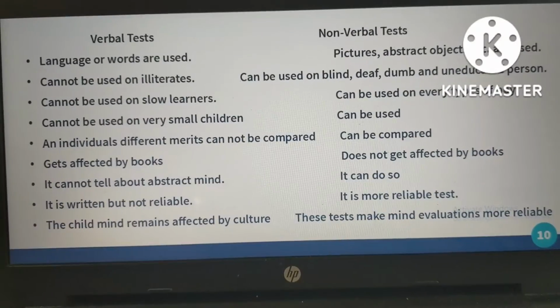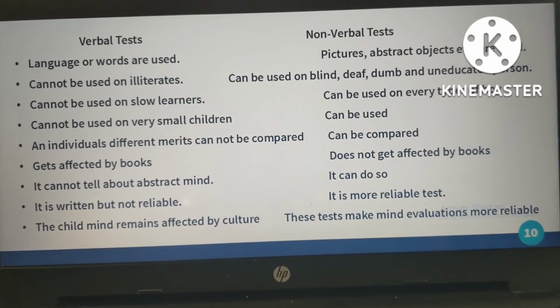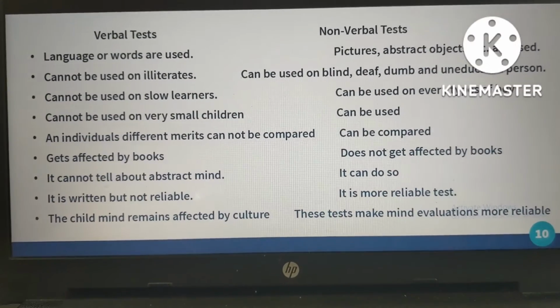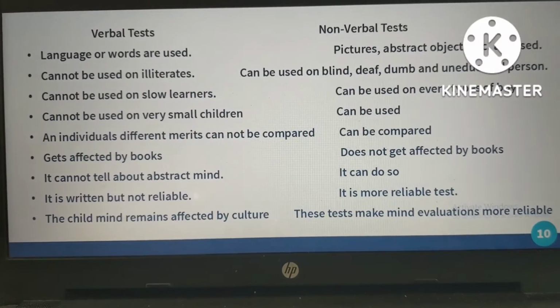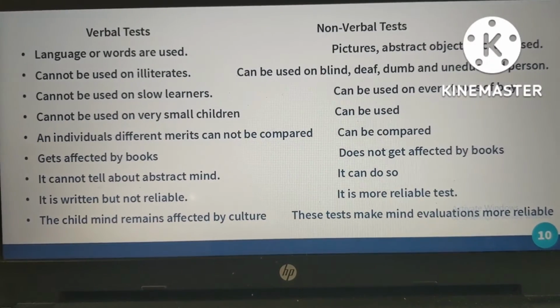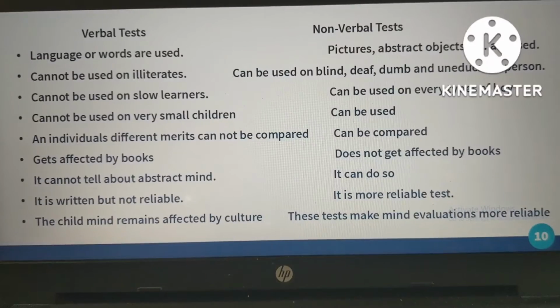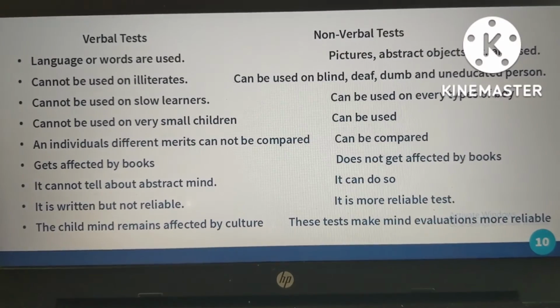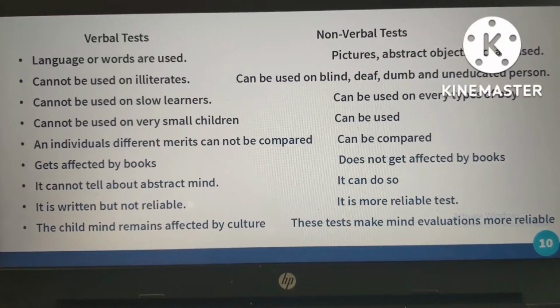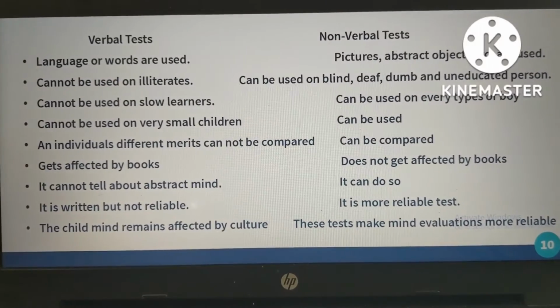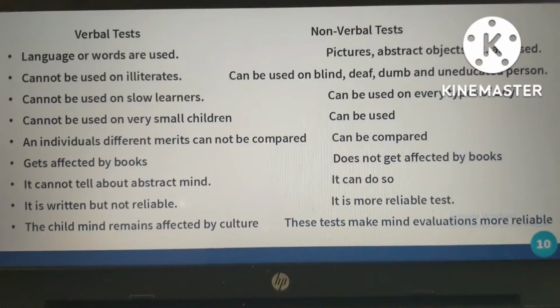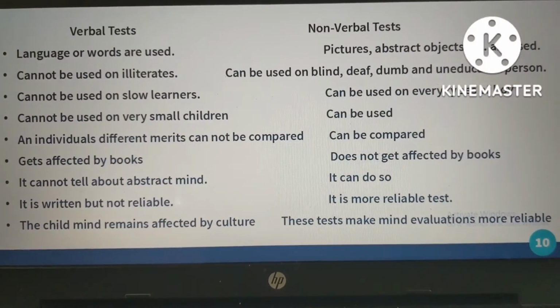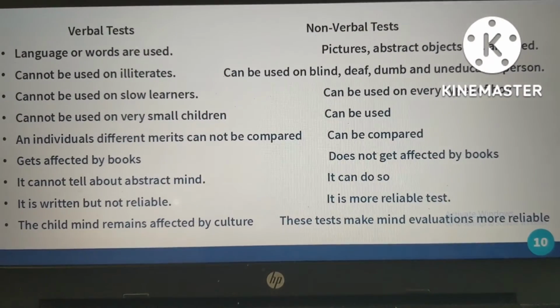The verbal test cannot be used on slow learners, as we know slow learners do not have much vocabulary. The verbal test we can use for all types of boys and girls, slow learners or advanced learners. We can use the non-verbal test on everyone.